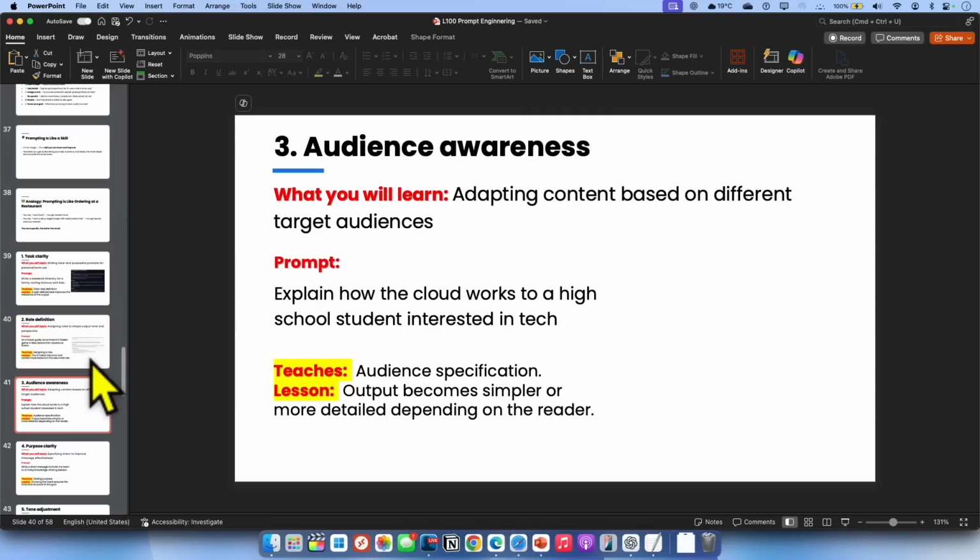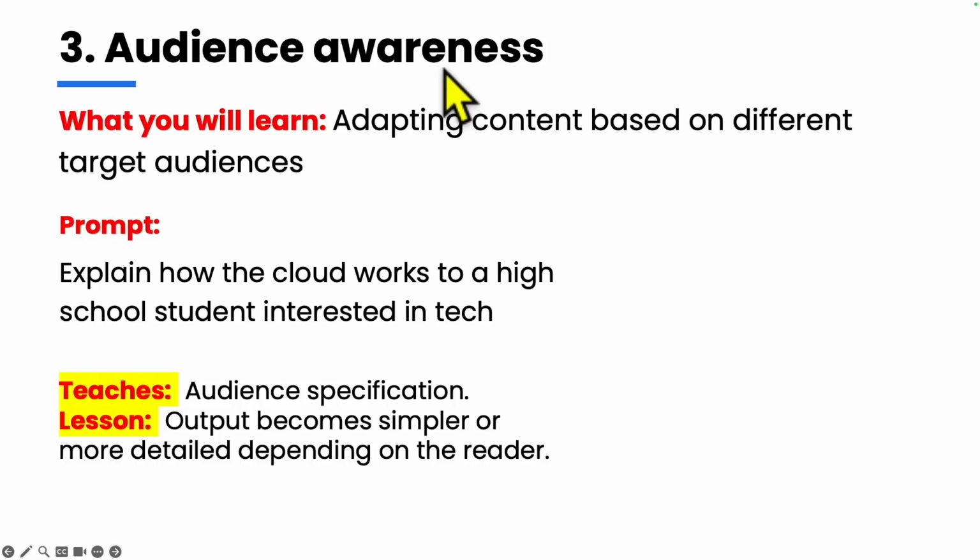Let's look at the third example. The third example we are going to learn is audience awareness. If you want to create content for different target audiences, it's a really good way to include this audience awareness element. When you do that, it caters the output towards a particular set of audience. The prompt you're looking at here is: explain how the cloud works to a high school student interested in tech. That's what I mean by audience awareness.